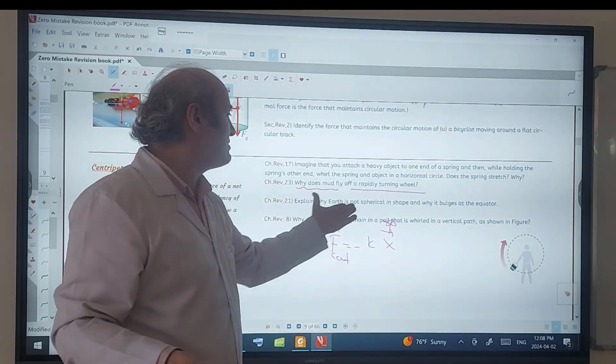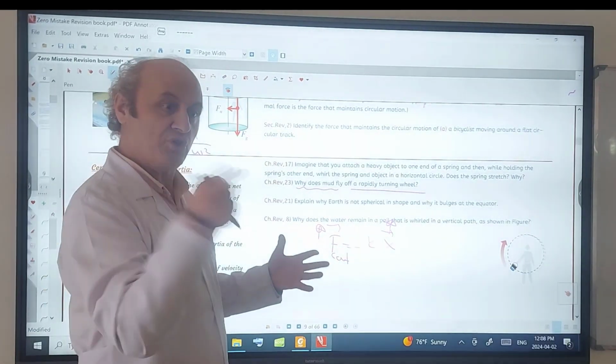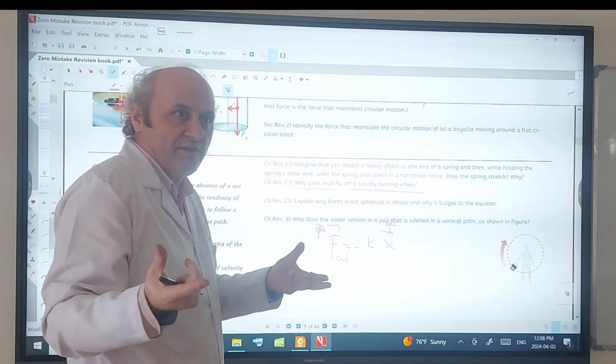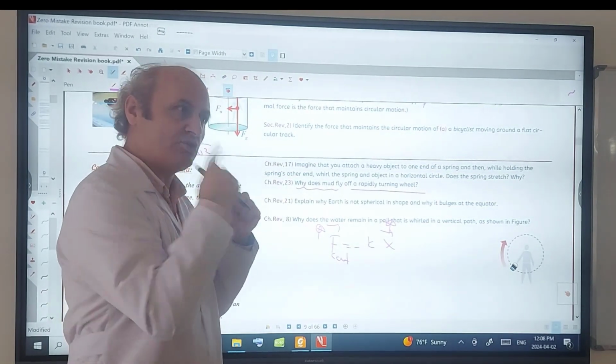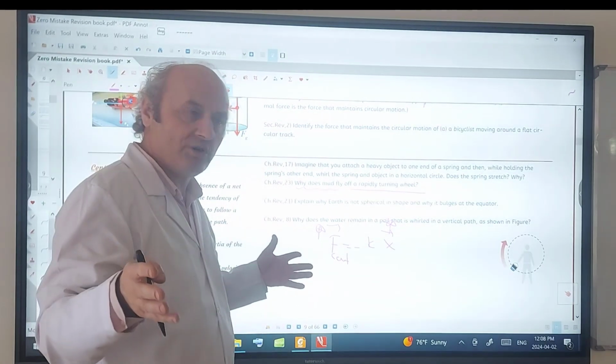Explain why Earth is bulged, not spherical, at the equator. Because gravitational force is not great enough at the equator to hold the particles in a circular path, so they will move away from the center, and the Earth will be bulged.